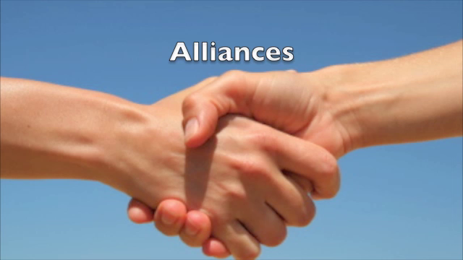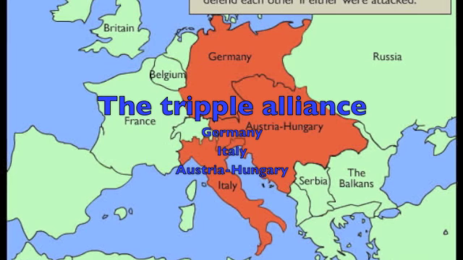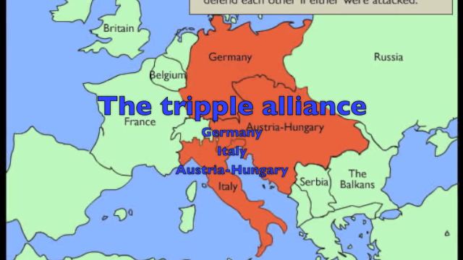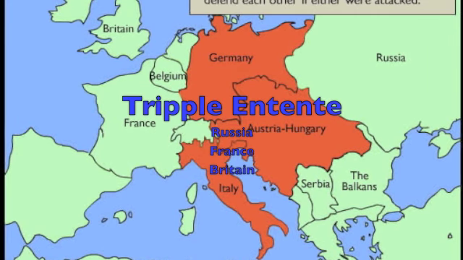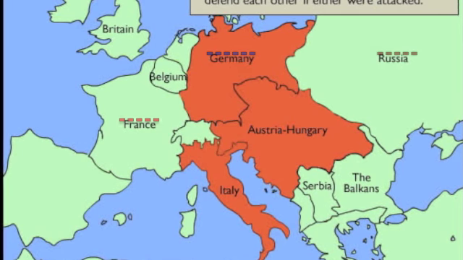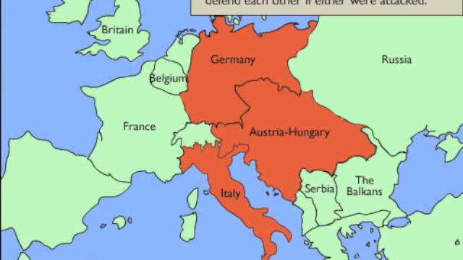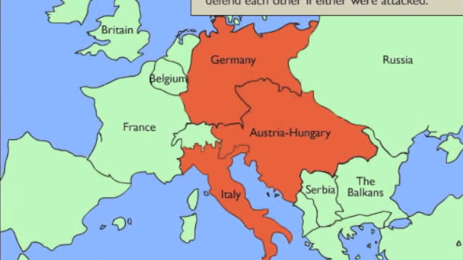The Allies were the countries in the Triple Entente, and the Central Powers were the countries in the Triple Alliance. The Triple Alliance was between Germany, Italy, and Austria-Hungary. As you can see on the map, it's the countries that are colored orange. While the Triple Entente was between Russia, France, and Britain. As you can see, Germany was surrounded by two allied enemies, which is why Germany developed the Schlieffen Plan, which I will come back to later in the movie.